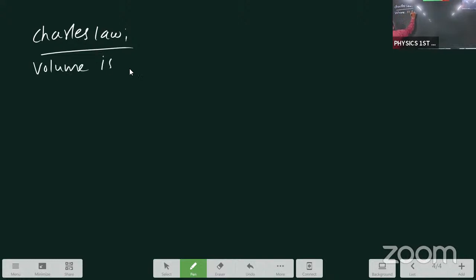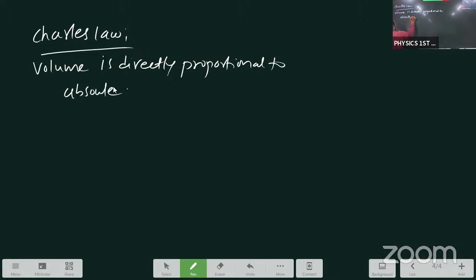Actually, Charles' first law is there, Charles' second law is there. You write the first law. See, volume is directly proportional to absolute temperature. You write here in bracket pressure comma mass constant. V directly proportional to T.